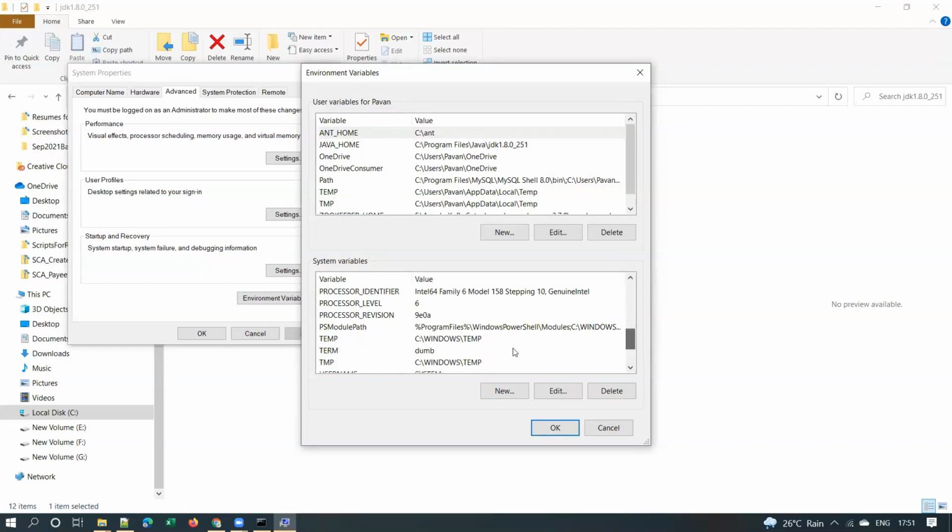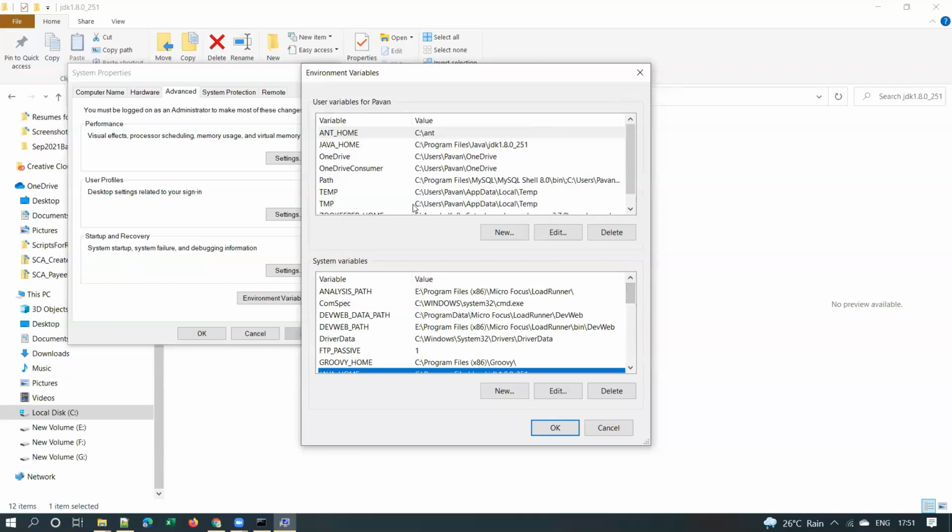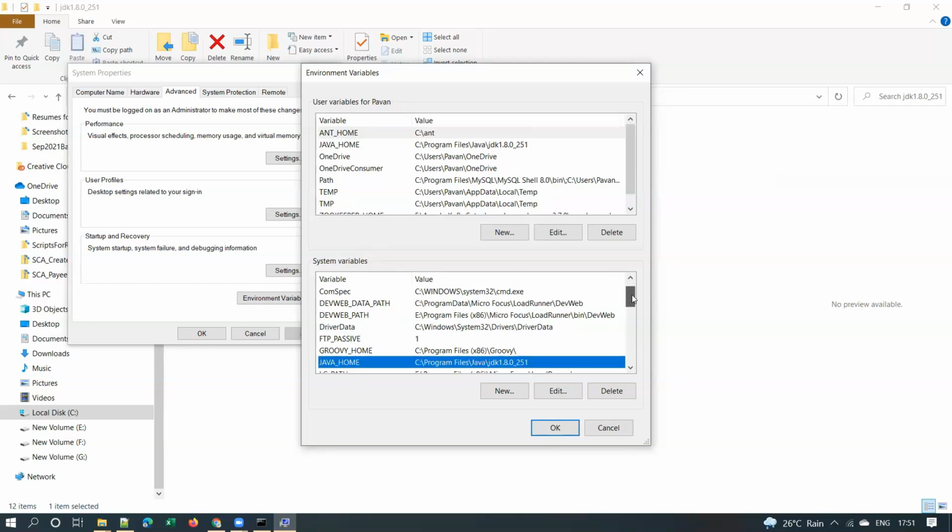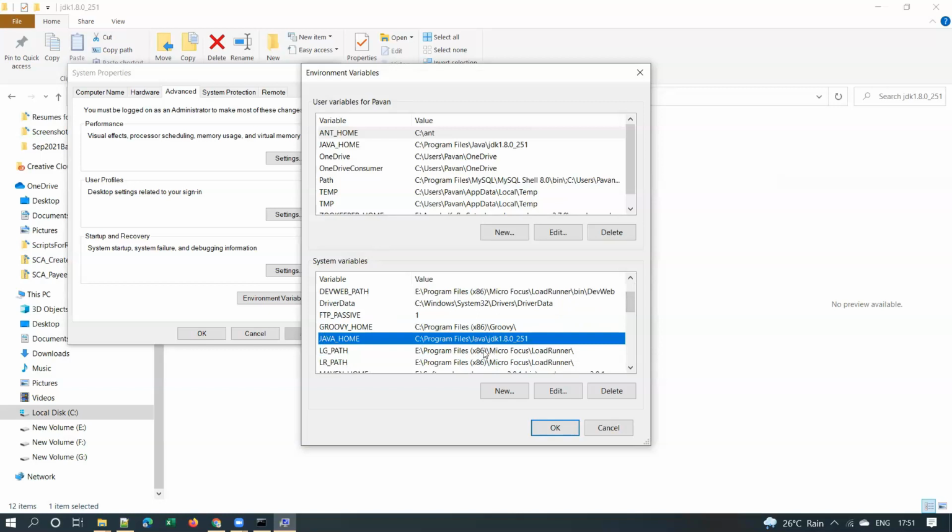You may not be required to do this, but you should at least know what is a user variable, what is a system variable, what is the difference between them, and why we need to define JAVA_HOME and path separately.